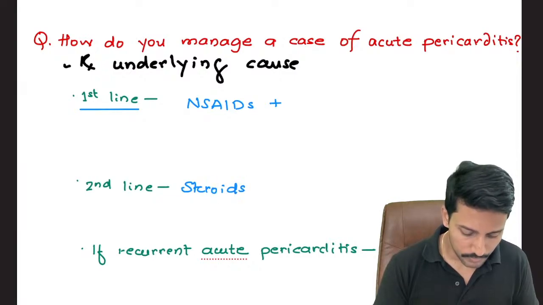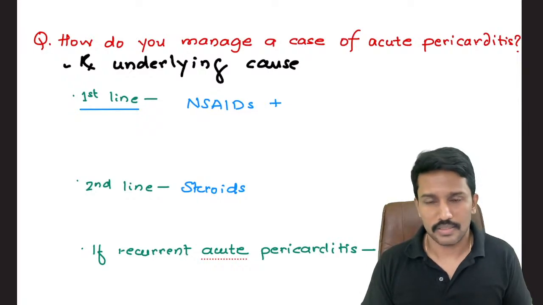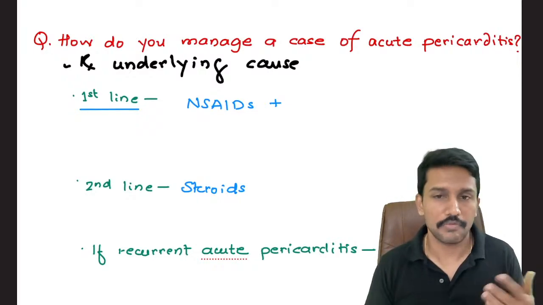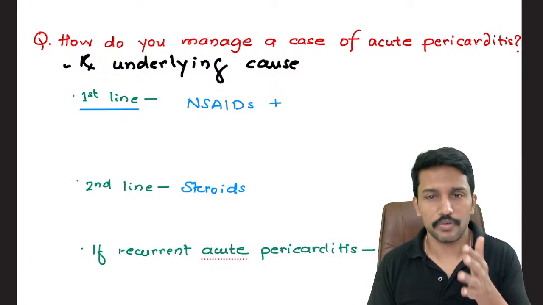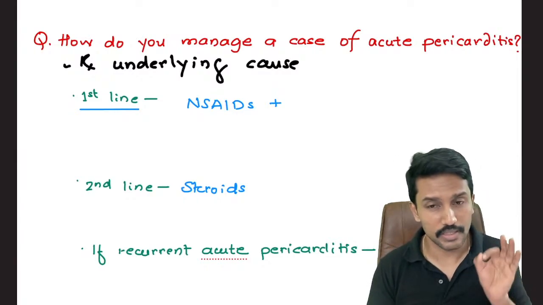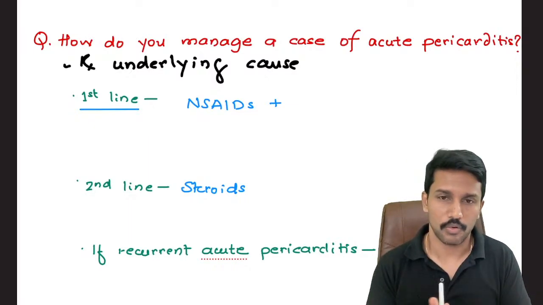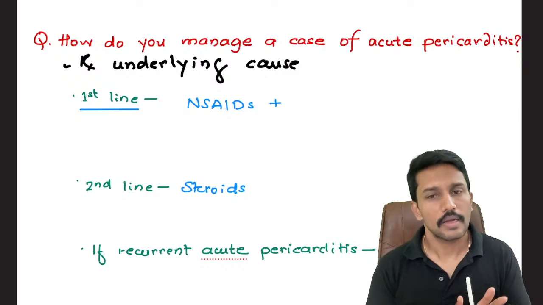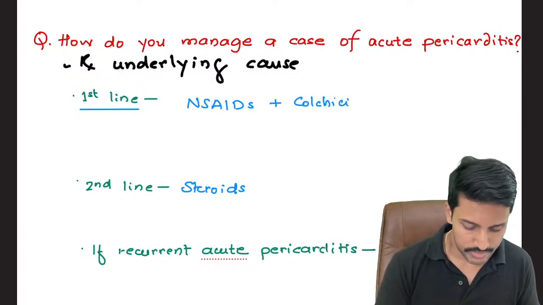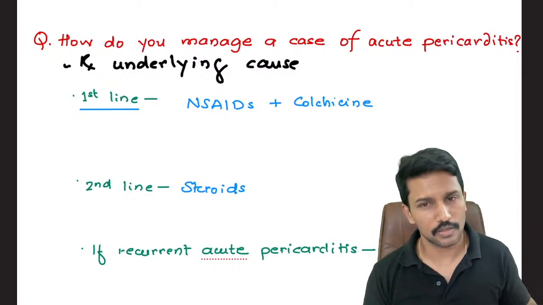So can anybody tell me which anti-inflammatory agent comes to your mind, which is not NSAID, which is also not a steroid, which is not a corticosteroid? I'll give you a clue. We use this anti-inflammatory agent in patients with acute gout to relieve the inflammation in gout. So which agent I'm talking about? Right, that is colchicine. So colchicine plus NSAIDs are considered as the first line treatment apart from treating the underlying cause if it is treatable.